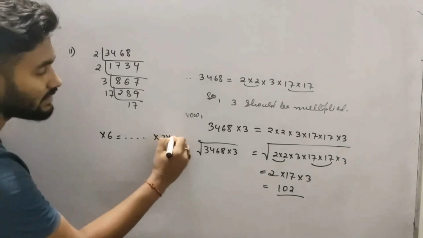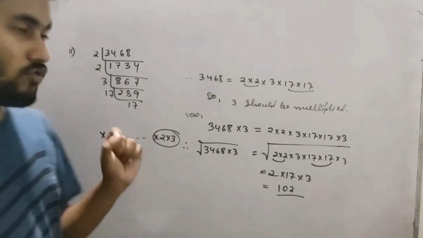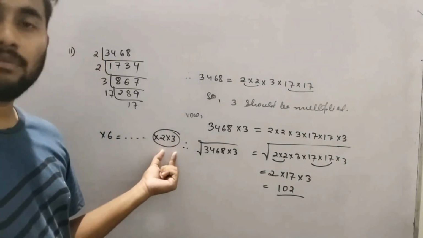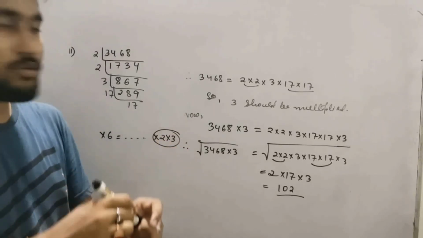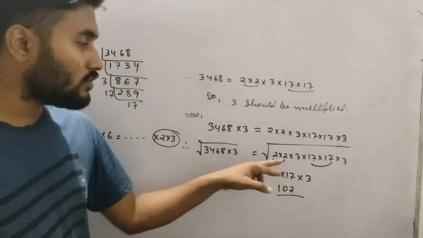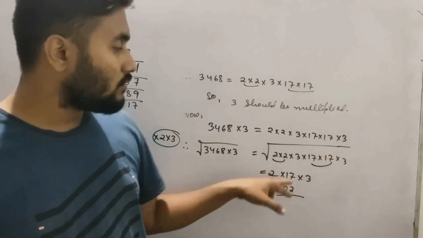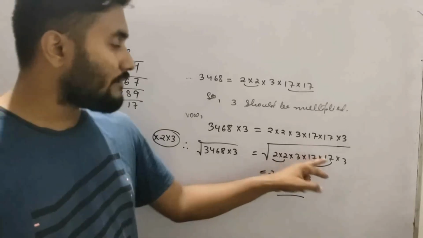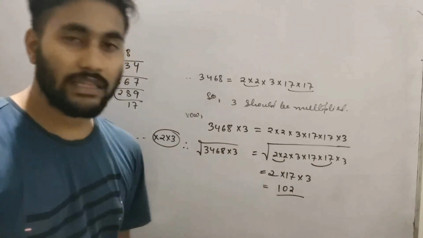You multiply 6 like this: 2 into 3. This is the trick. Do not multiply 6 directly. How will you multiply? 2 into 3. You break the 6. Understood? Other process is the same. From 2 numbers, from 2 digits, 1 digit will come. From 17 17, 17 will come. Understood? So this way you will do. You will get the answer.